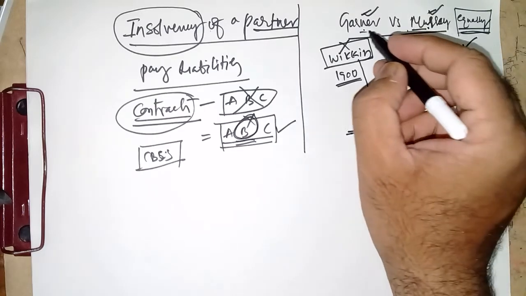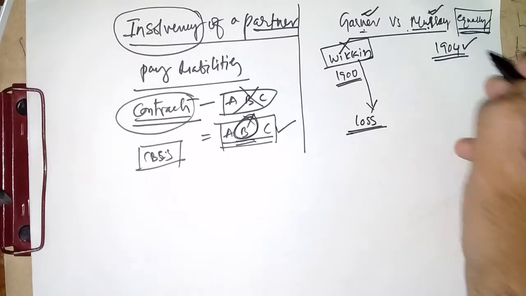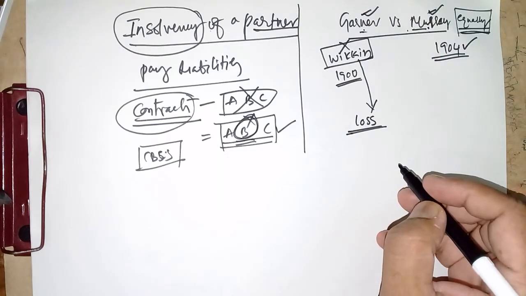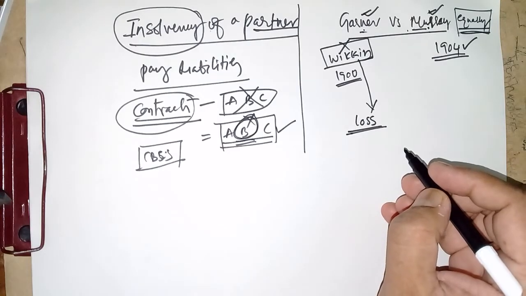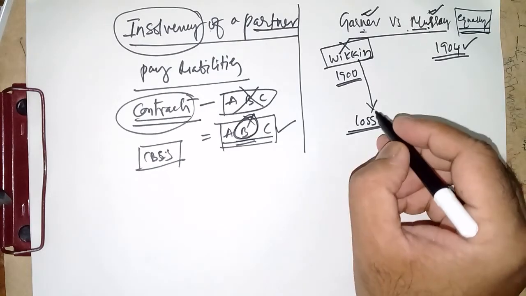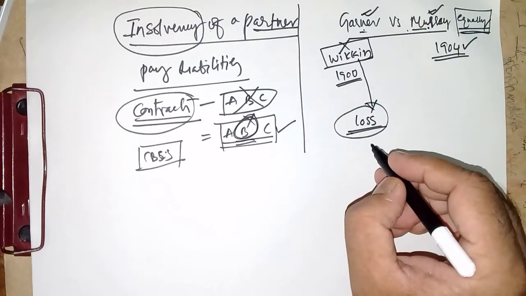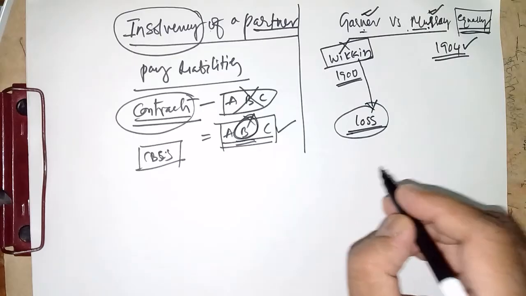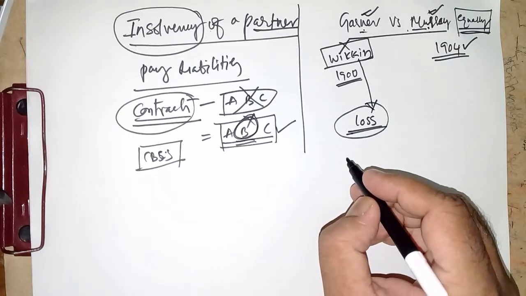In this case, the court of law gave a verdict in the year 1904. The court stated that in the case of Garner versus Murray, the loss due to insolvency of one of the partners should be covered by the solvent partners.